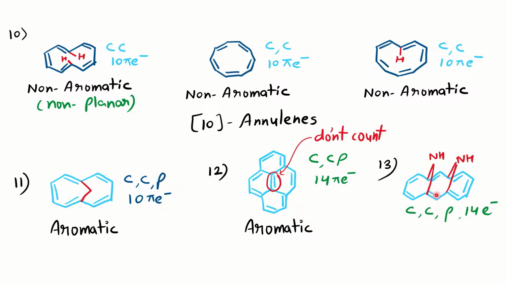Non-aromatic compounds have less stability than aromatic ones. So to make it more stable, we have replaced them with this bridge, an NH group. Now the rest of the pi bonds, that is 7 pi bonds, are in conjugation and in the same plane. So it is cyclic, completely conjugated, planar, a 14 electron system, which means it is an aromatic compound.